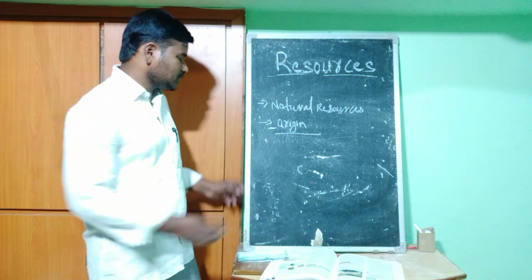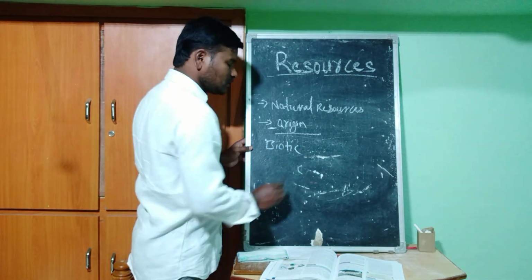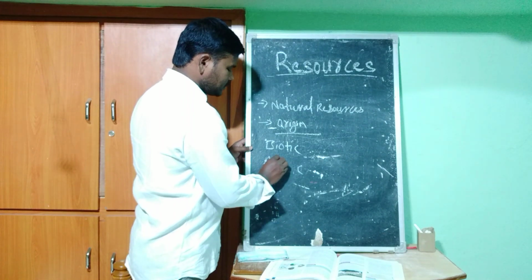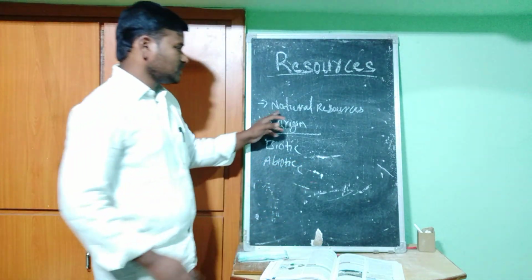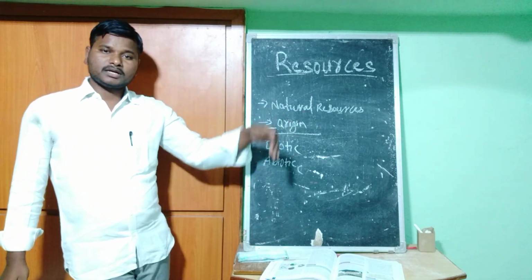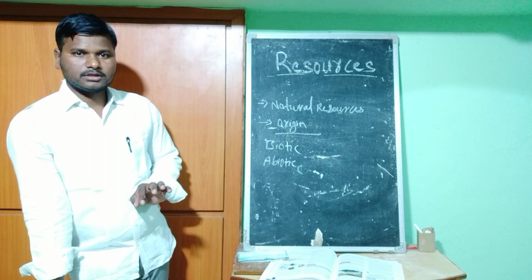One is biotic. Another one is abiotic. Natural resources are classified on the basis of origin.